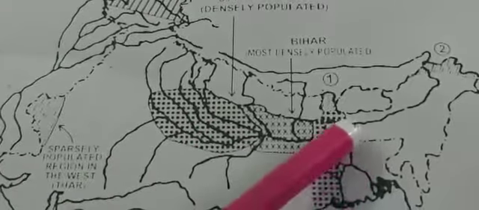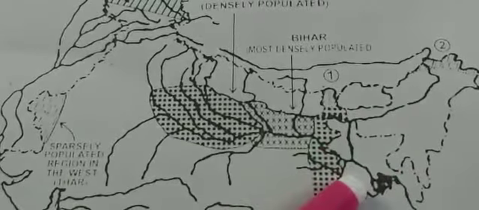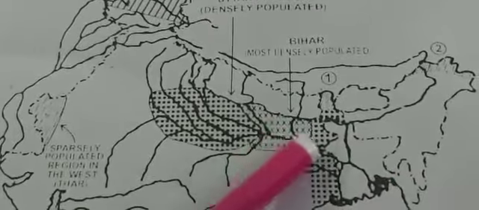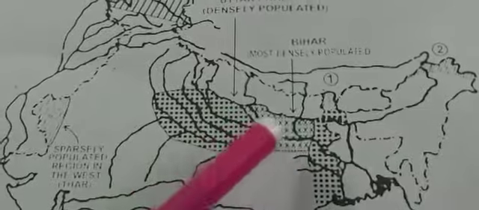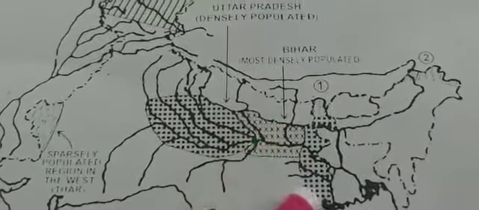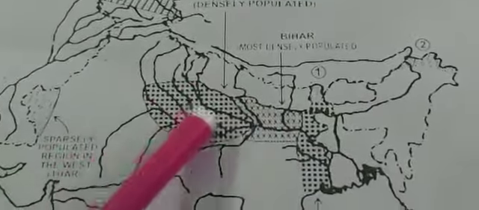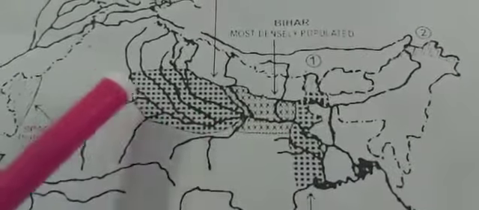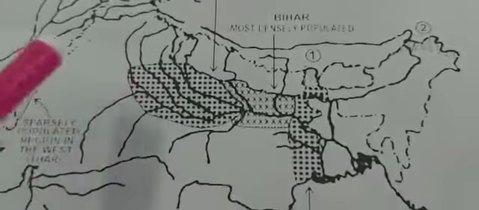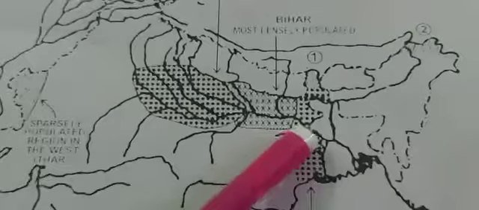Because there you will see the borders of Bengal. Before that is West Bengal. So Bihar will stretch from Uttar Pradesh till West Bengal. In the center is Bihar, and then next is West Bengal, that is also densely populated. So in the same latitude, the 3 places which are densely populated are Uttar Pradesh, then Bihar and then West Bengal. These 3 places you will mark.